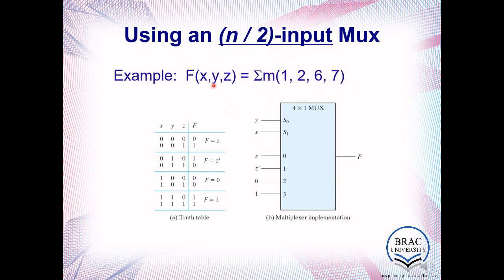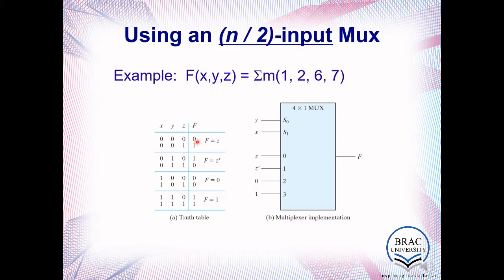For that, if you look at here, it is given as sum of products 1, 2, 6, 7. If you initially write 0 to 7, these are the 8 combinations. 1 is high, 2 high, 6 and 7 high, and the others low. Take 2 at a time: these 2, the next 2, these 2 and these 2.